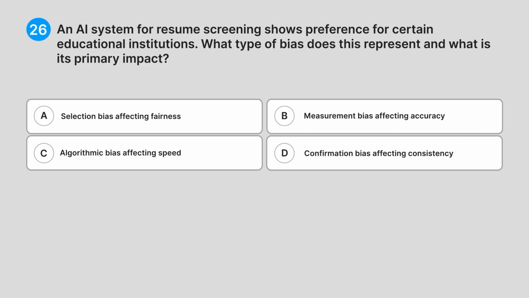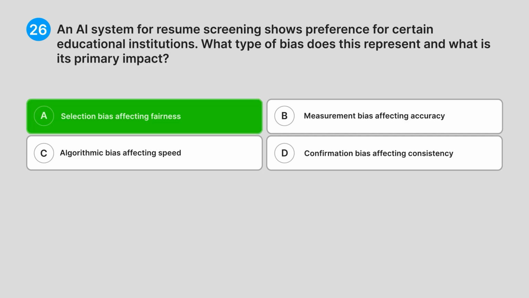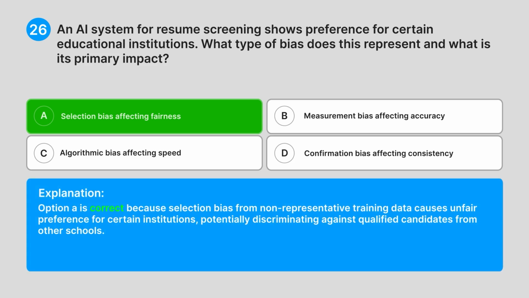Correct answer, A. Selection bias affecting fairness. Explanation. Option A is correct because selection bias from non-representative training data causes unfair preference for certain institutions, potentially discriminating against qualified candidates from other schools.